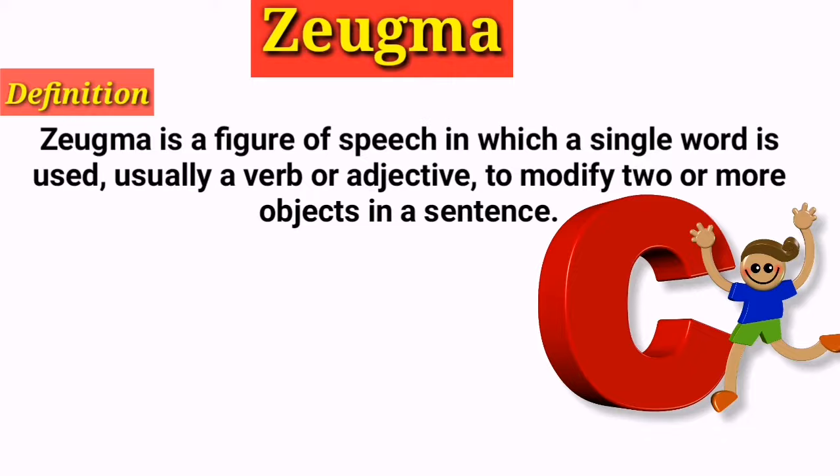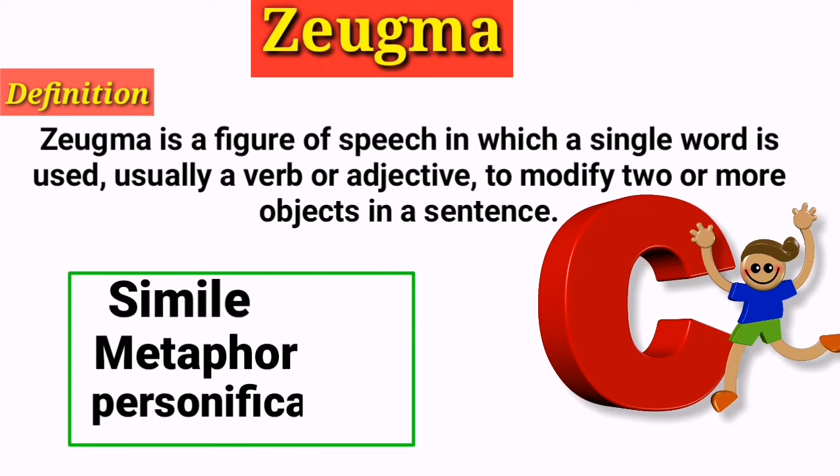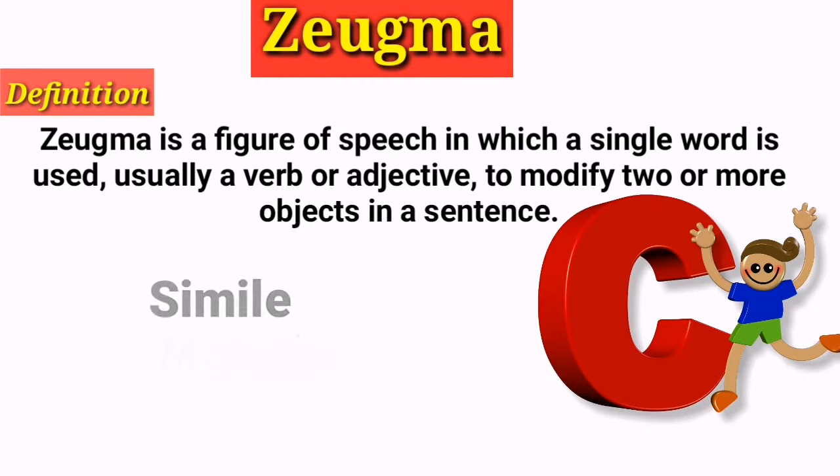I think you are not getting the point. Simply you can say that zeugma is nothing but a figure of speech like simile, metaphor and personification. Simply it means when one word modifies two things in a sentence, that is simply called zeugma in English literature. Well, let me give you an example so you will understand it.